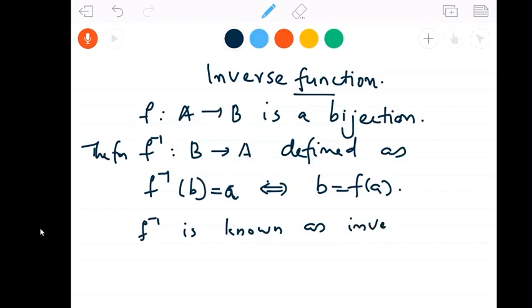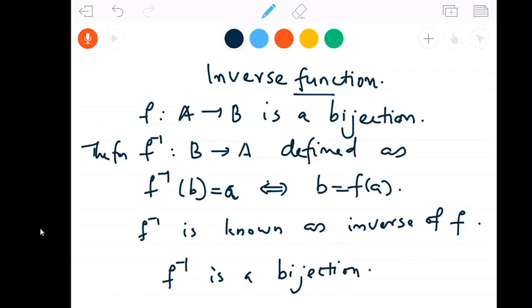And if f is a bijection, then f inverse is also a bijection. Whenever f is a bijection, f inverse is also a bijection. So the inverse function exists if and only if the function f is a bijective function. In that case, f inverse is also bijective. Now we will study about composition of functions in our next session.